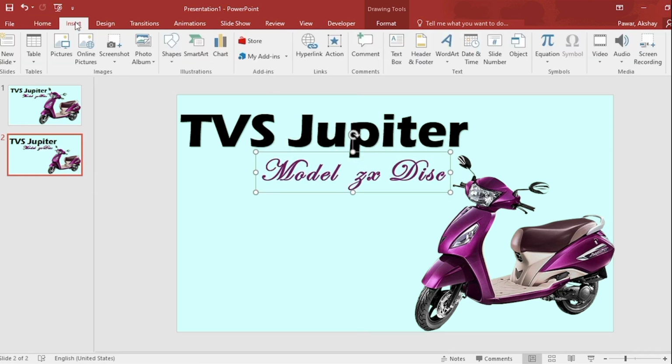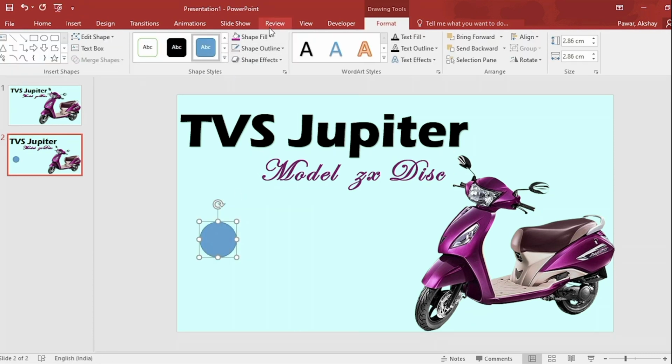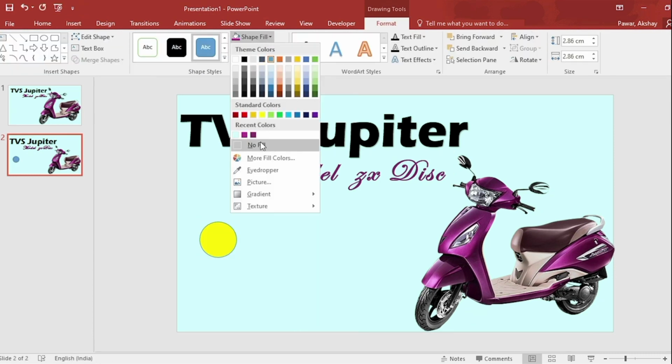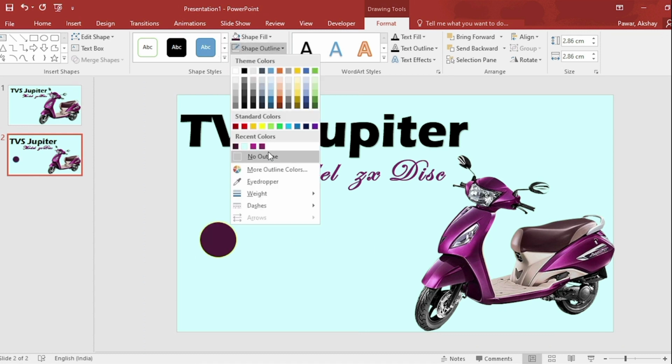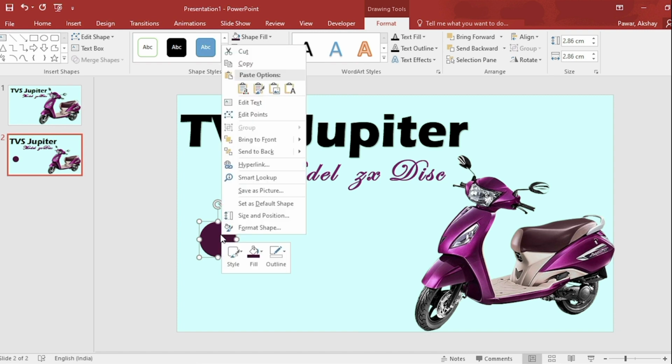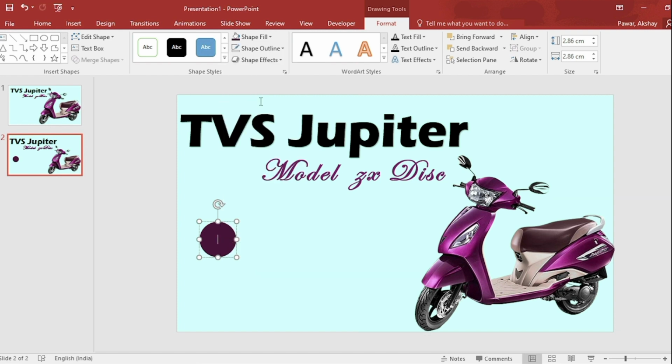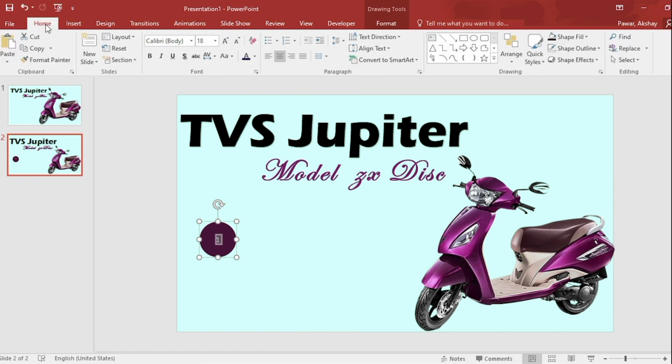Go to Insert, click on Shapes, select Oval, choose Color using eyedropper, shape outline, make it no outline. Click on right button, select Edit Text, insert one, select, go to Home tab, increase size, bold it,